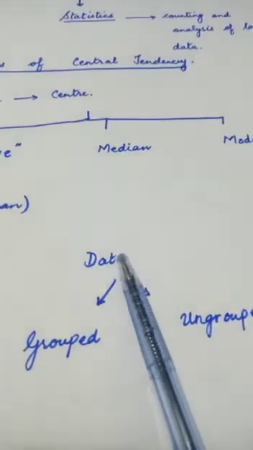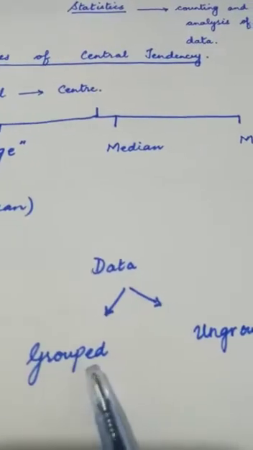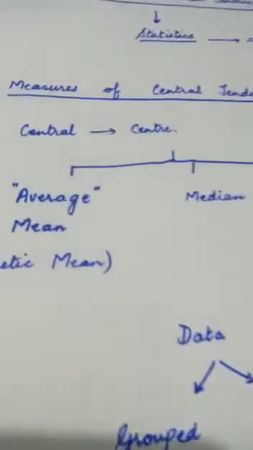And as you already know, data in itself is classified into two categories, grouped data and ungrouped data. So let's now talk about the different concepts that are given here in your maths book. I will read it for you. In the previous section we have learned how to arrange the data into a distribution table to understand the given data easily. Sometimes the volume of the data is large and it is quite difficult to compare, understand and analyze it. Then there is a need to make the data comparable to avoid difficulty and complexity. For that we need the three concepts, as I've already told you, the concept of mean, median and mode.